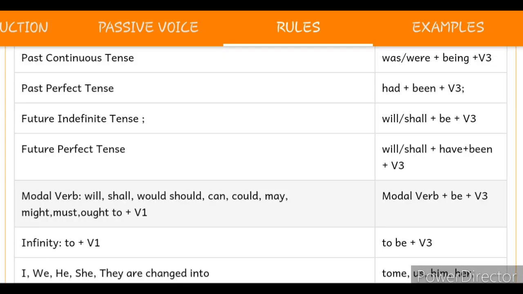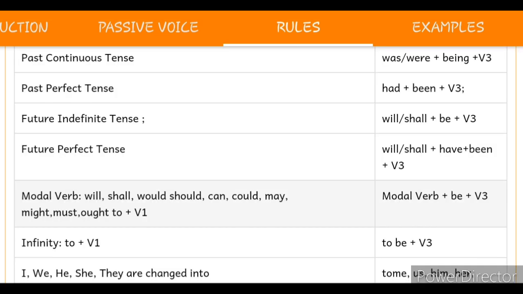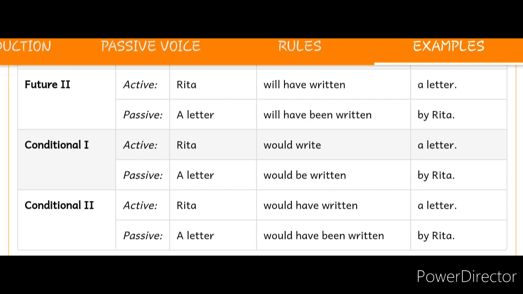Look at the sentence which is there in the active voice: Rita will have written a letter. In the passive voice, what will it be changed to? A letter will have been written by Rita, and the rule: the object there in the active voice, a letter, will become the subject here. Again I am repeating over here that a letter will have been written by Rita. Again the rule I am mentioning: subject, a letter, plus will or shall plus have plus been plus verb third form. Verb third form: go, went, gone; read, read; jump, jumped. Those are examples of verb third form, the past participle.